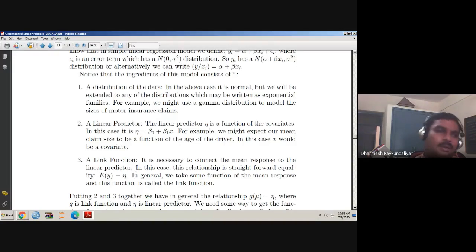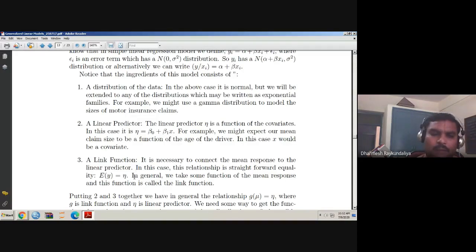You just compare the density function written in the form of the exponential family with the exponential family distribution function, and you can get the different functions of theta. For a normal distribution, theta is equal to mu. For a binomial distribution, theta equals log of mu upon 1 minus mu. For a Poisson distribution, it is log mu. And for a gamma distribution, it is 1 by mu.